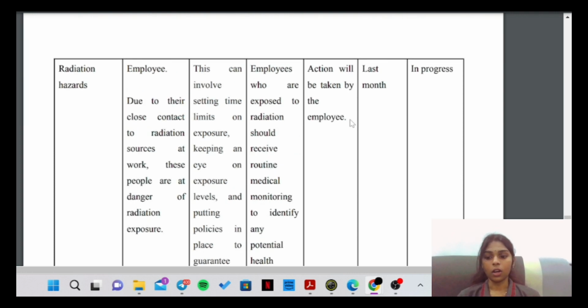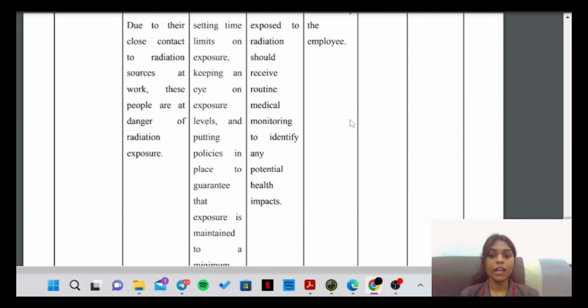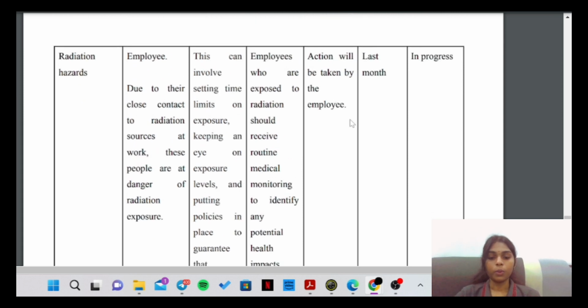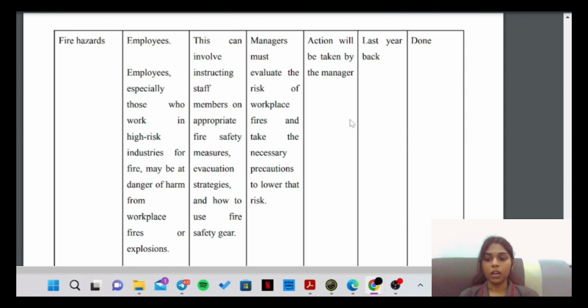Next, the further action which is necessary is that employees who are exposed to radiation should receive routine medical monitoring to identify any potential health impacts. So this action should be taken by the employee. This action should be taken by last month, and it is still in progress. Then the next hazard is fire hazard. Employees might be harmed in this hazard.